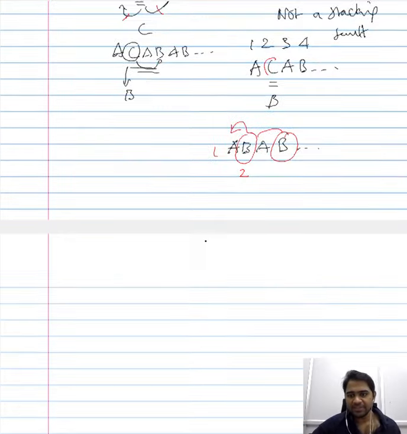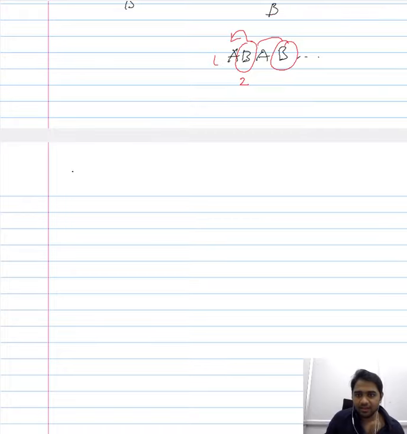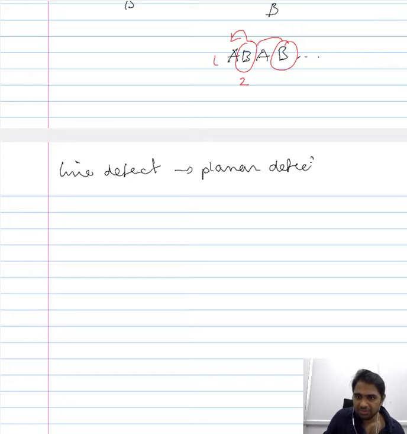Now, in the previous lecture, we saw all of this in the context of line defects. So even though we qualified stacking fault as a specific form of line defect, referred to as the planar defect, some of you might not have been convinced why we categorize this under line defect. As a matter of fact, when you Google stacking fault, one of the questions that immediately pops up is what kind of defect is the stacking fault?